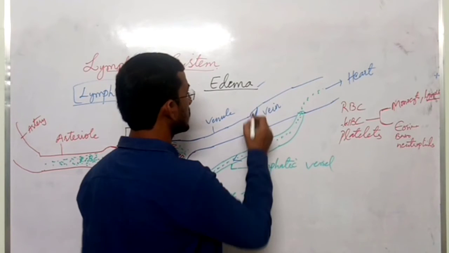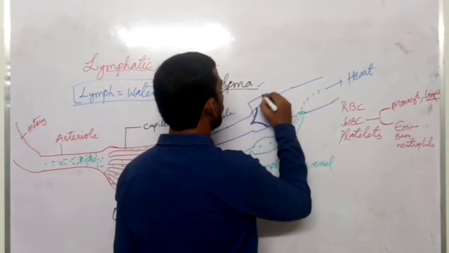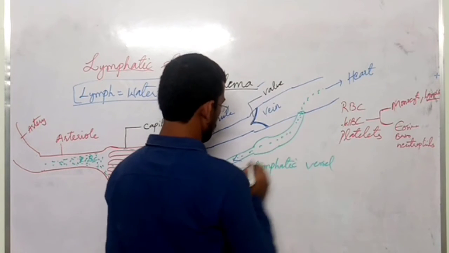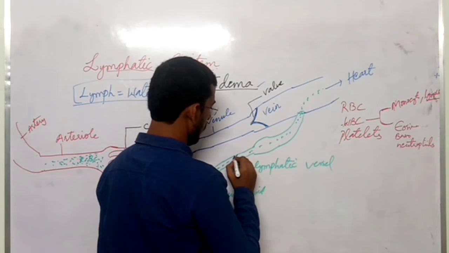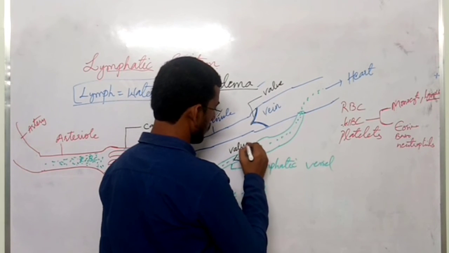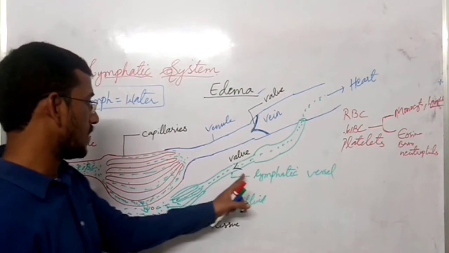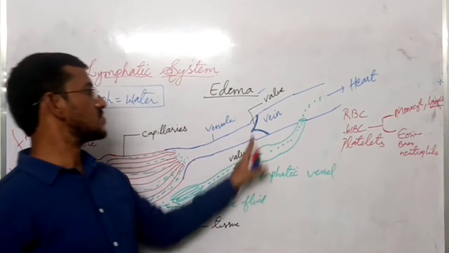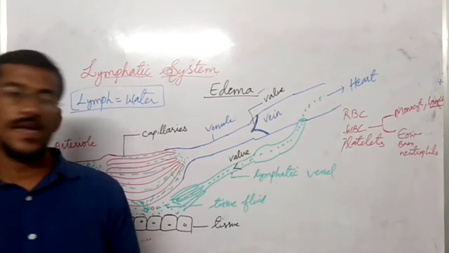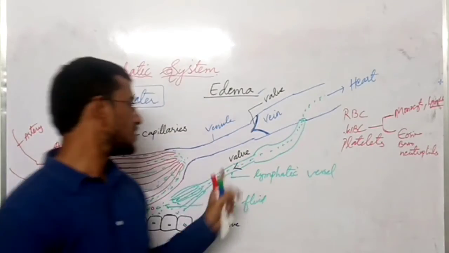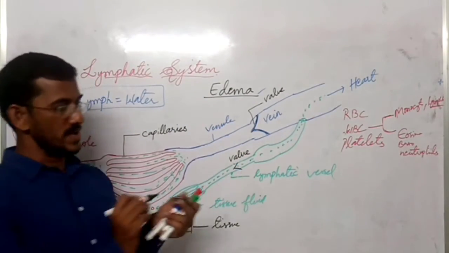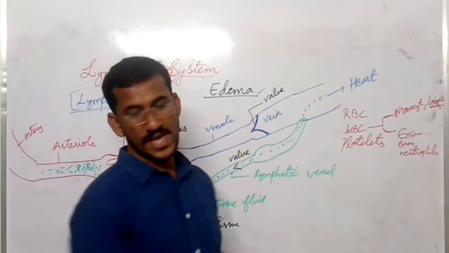So valves are seen in veins. This is also a valve. Valves are seen in veins as well as lymphatic vessels. What is the use of these valves? They prevent backflow of the blood. So that is the use of valves in lymphatic vessels as well as in veins.